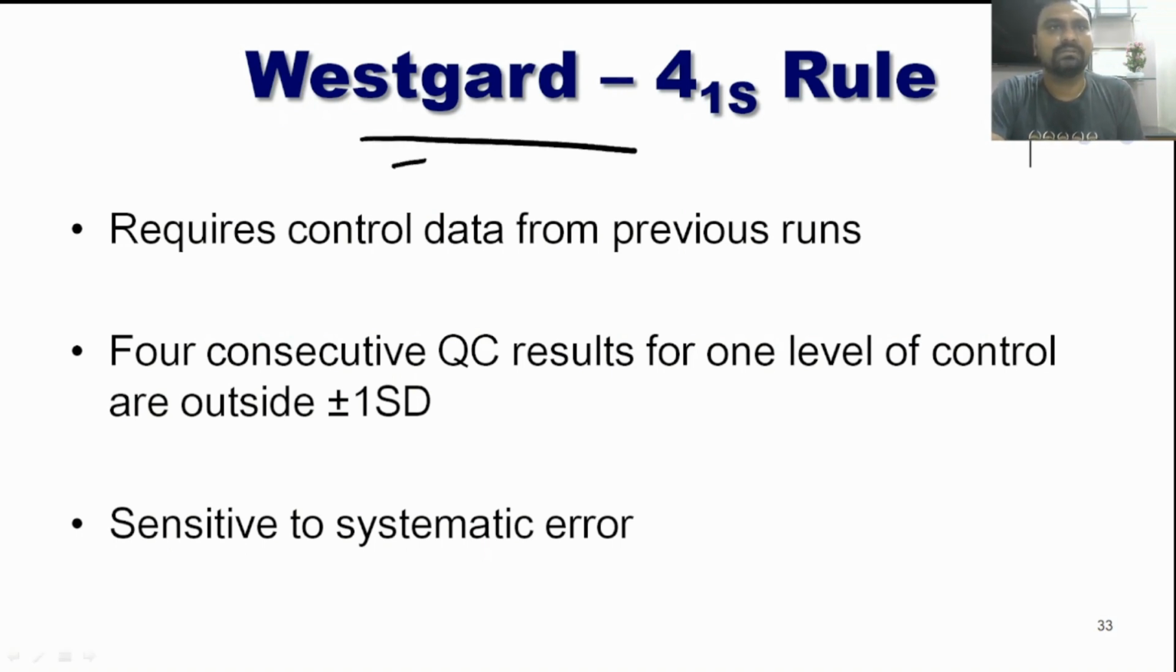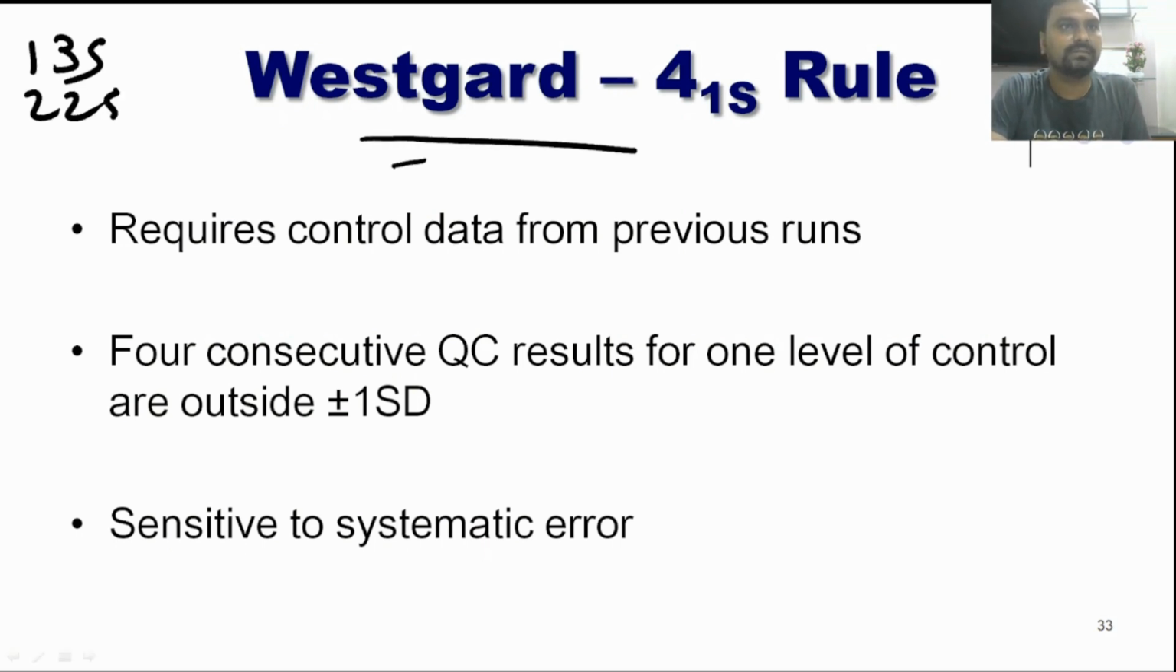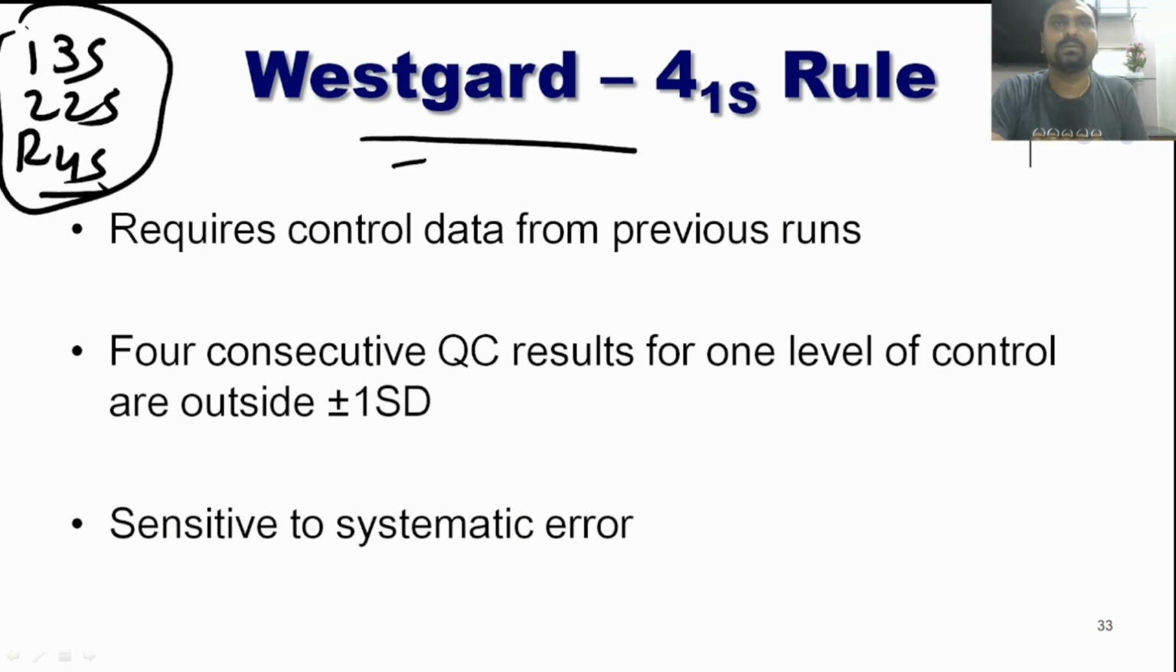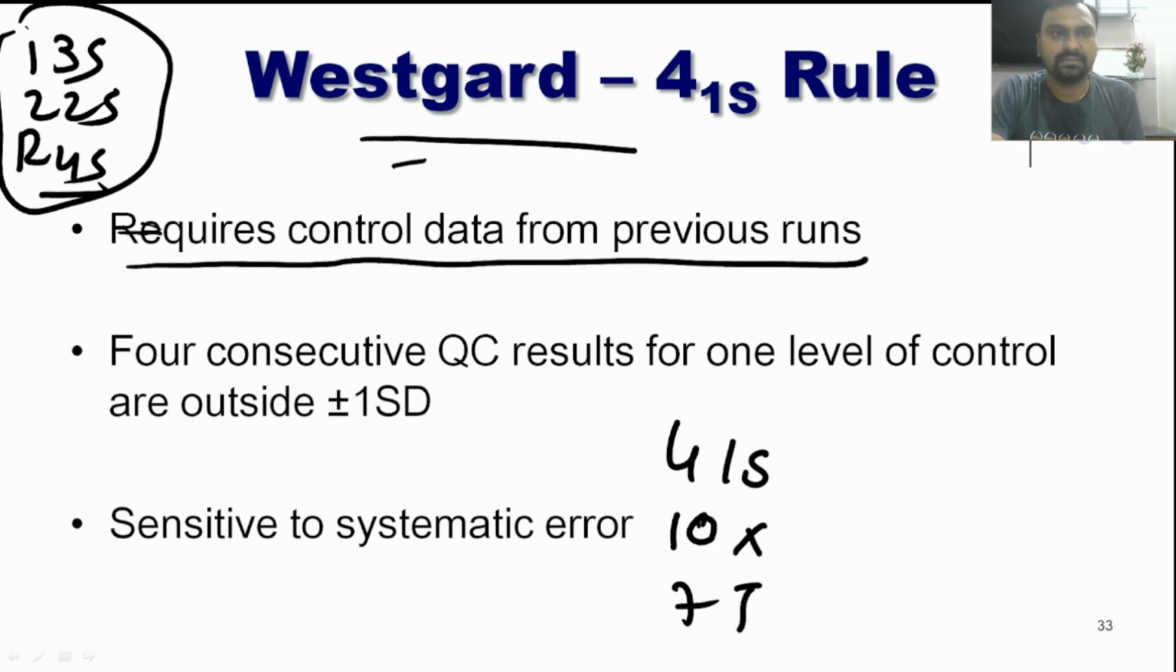Now, these 13S, 22S and R4S are the most important QC rules. But you should also look for the other rules like 41S, 10X, 7T. Okay, so what are they? We will see. They require the control data from the previous runs.